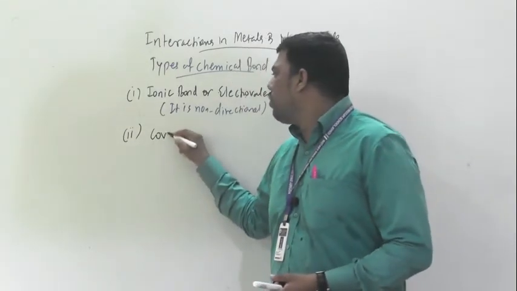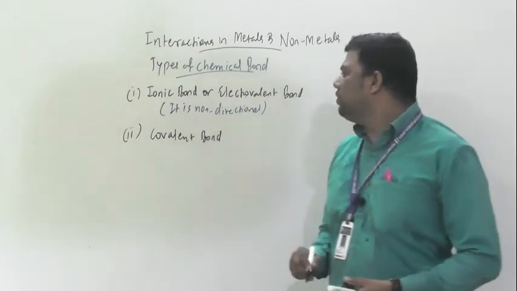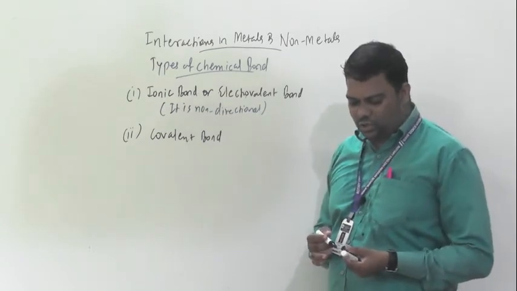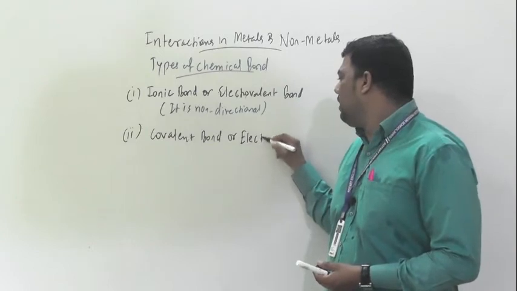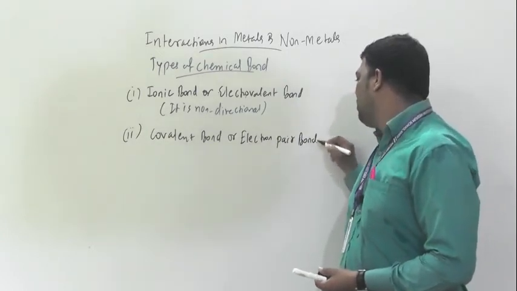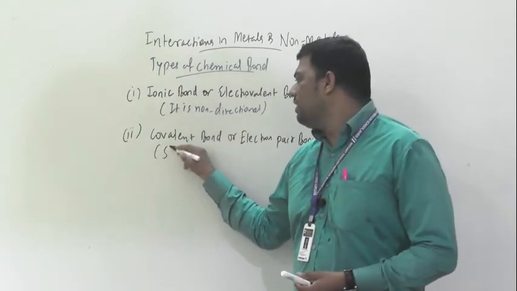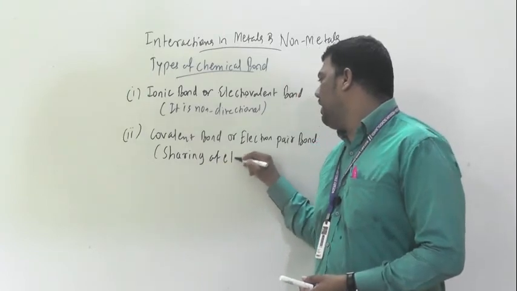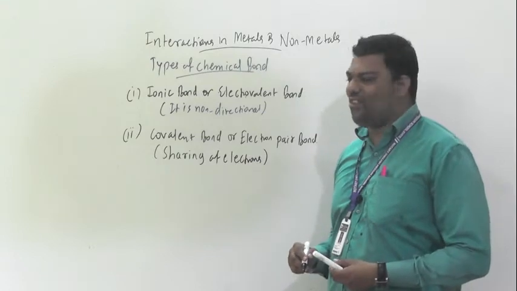Now the second, after the ionic or electrovalent bond, is the covalent bond. Beta, what is this covalent bond? We can also call it the electron pair bond. How will this bond form? By sharing of electrons.